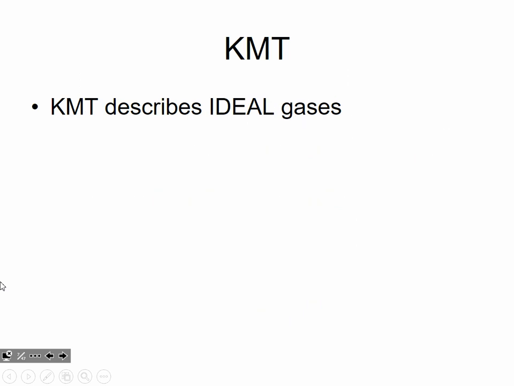Now, a final note on kinetic molecular theory. Kinetic molecular theory describes ideal gases. Well, what does ideal mean? Ideal means absolutely perfect. But the thing is, ideal doesn't actually exist. There is no such thing as perfect in the real world.